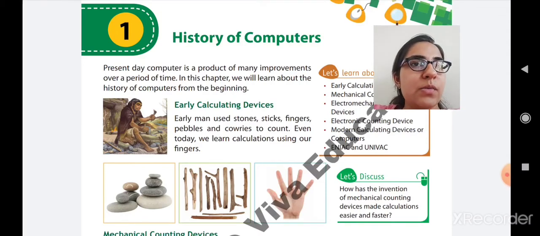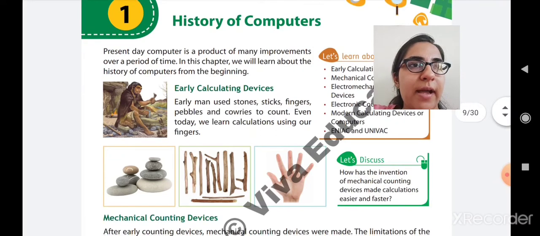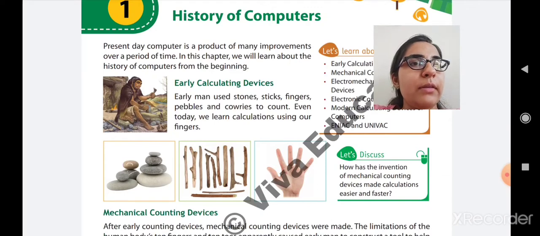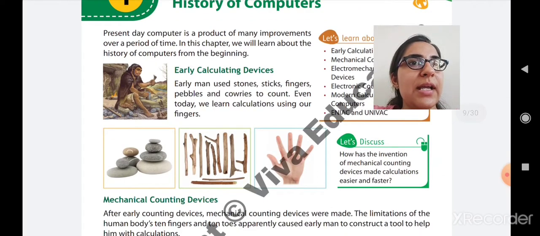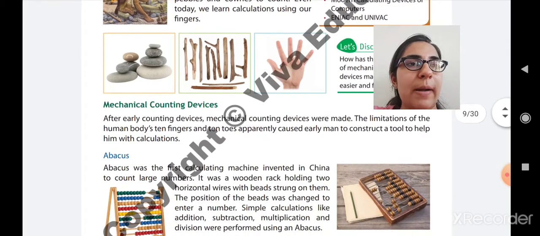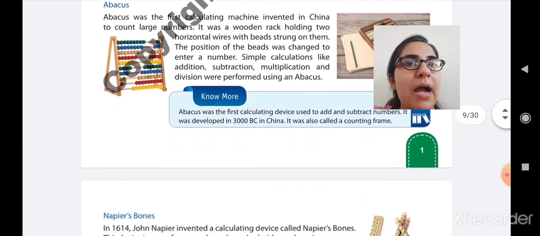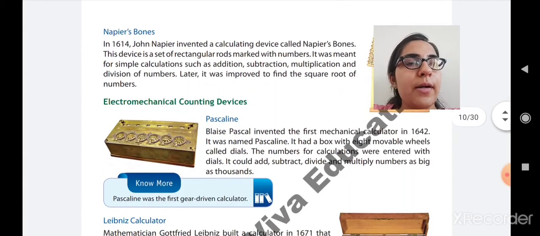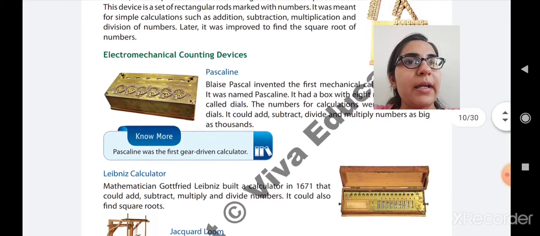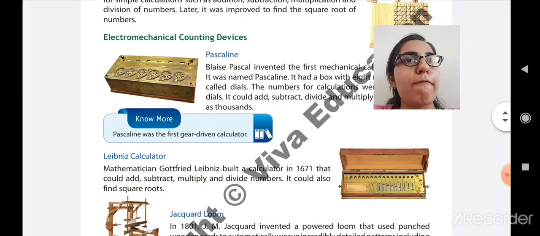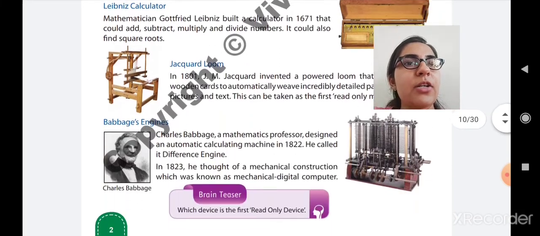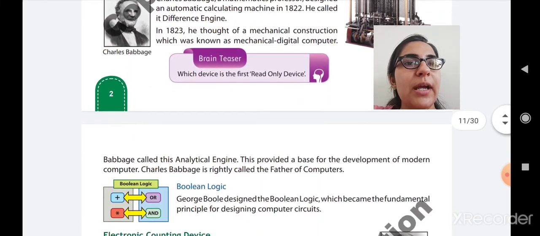In the previous class, we studied chapter number 1, the history of computers. So we have studied the calculating devices. The first one is early calculating devices, which is used to calculate. It calculates using stones, sticks, fingers, pebbles, cowries, etc. The second counting device was the mechanical counting devices like abacus and Napier bones. The third counting device was electromechanical counting devices. It consists of Pascaline, Leibniz calculator, Jacquard loom, Babbage engine and Boolean logic.